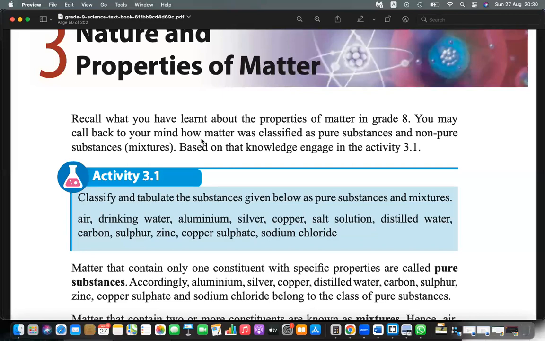For example, let's take distilled water. You take a small sample of distilled water, and you still get distilled water. We can take a very small sample, and it is still distilled water. When you divide this physically, you still see the same chemical composition. So that is a pure substance. It can be a compound or an element, but that doesn't matter. When you try to divide it, if the smallest unit still belongs to the same class, then that is a